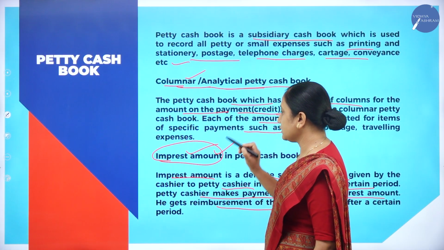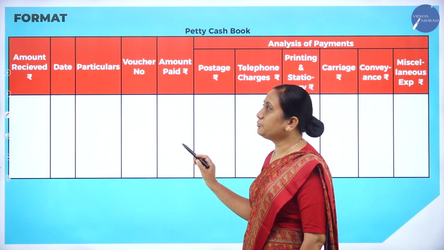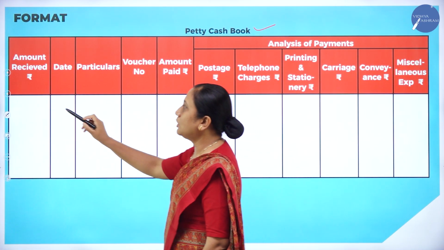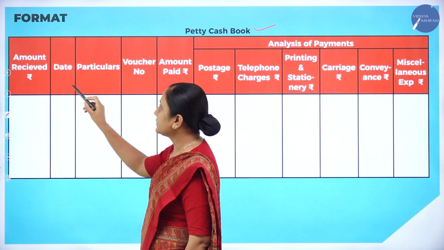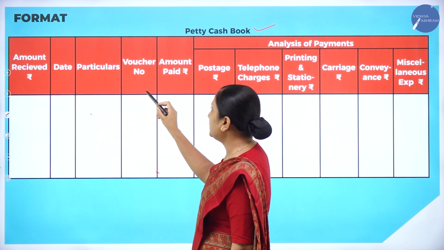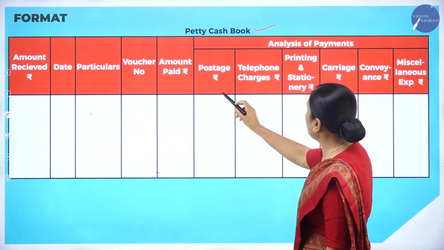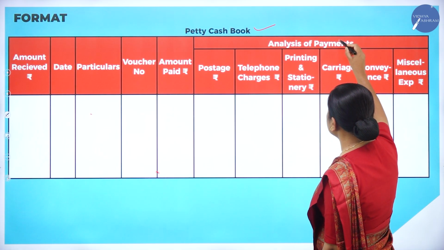Next, this is the format of petty cash book. Heading we have to write as petty cash book, amount received, date, particulars, voucher number, amount paid, and all these are columns for expenses, analysis of payments.